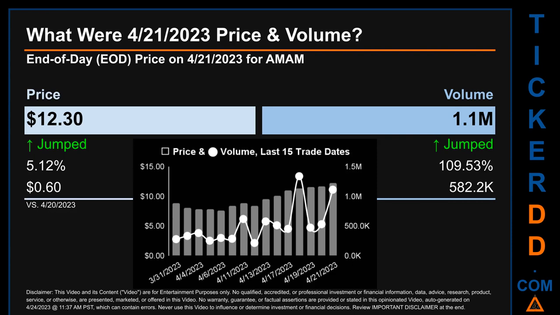The graph shows price and volume for the last 15 trade dates. Across a range of $4.64, the max and minimum end-of-day price were respectively 12.3 and 7.66. Volume saw a range of 1.1 million, from a day low of 216,000 to a day high of 1.3 million.